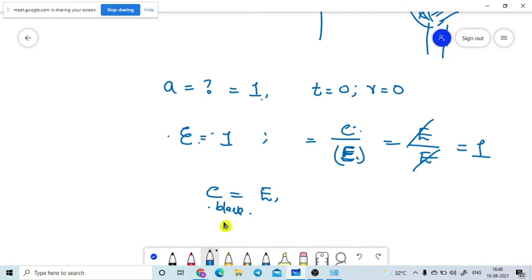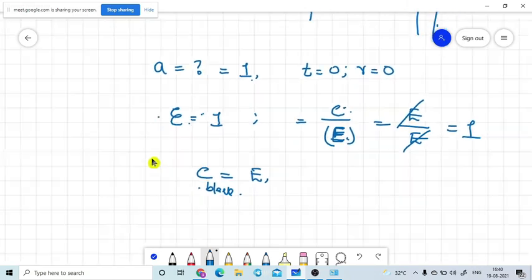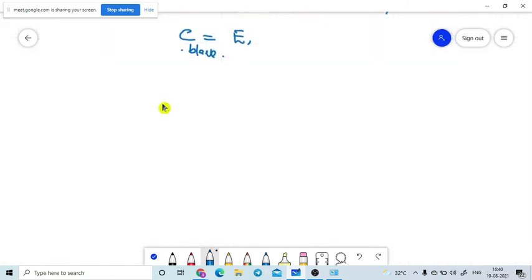Let me write some examples of black bodies. Very small list is there. So one is lamp black. Some examples of the black body. If the absorptive power A is equal to 1, what is the absorptive power in percentage? 100%. 100% absorptive power is there.